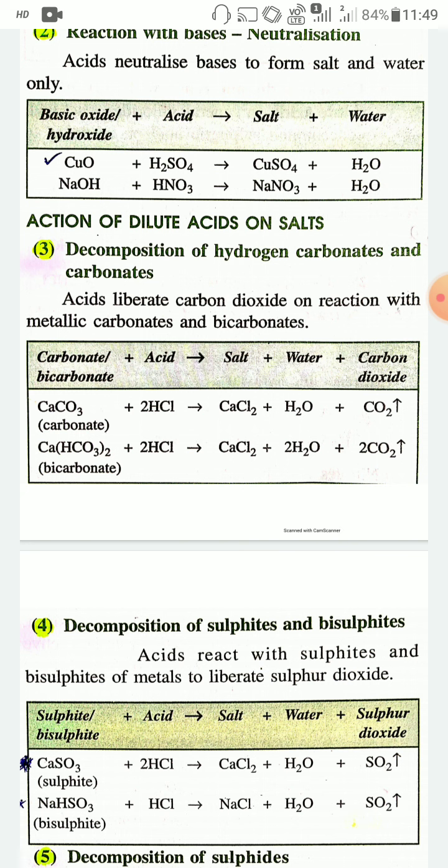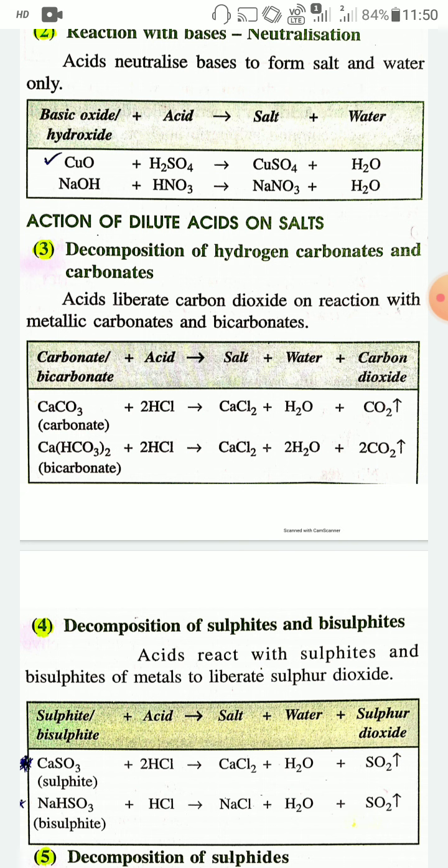Similarly, when calcium bicarbonate, Ca(HCO3)2, reacts with 2HCl, hydrochloric acid, it gives CaCl2 plus 2H2O plus 2CO2. So when dilute acid reacts with a carbonate or bicarbonate salt, it will produce carbon dioxide gas, salt and water.